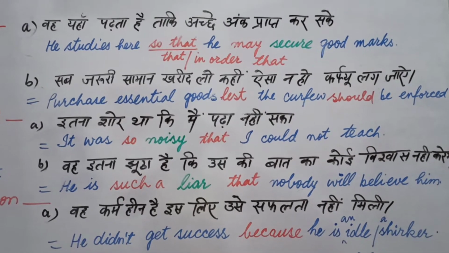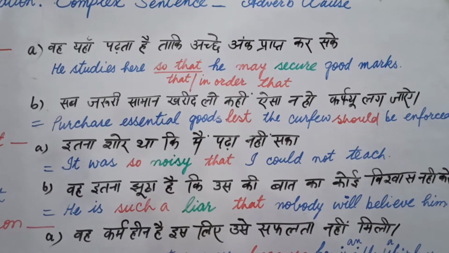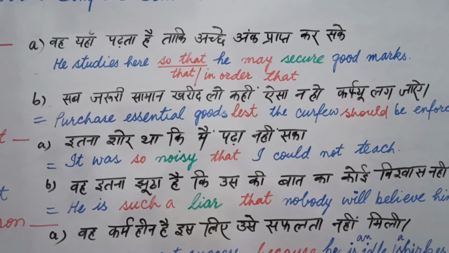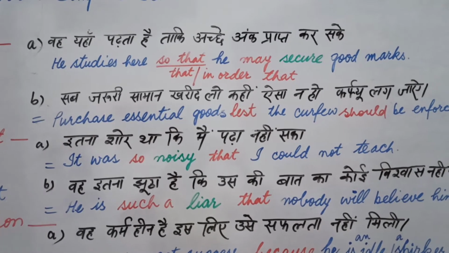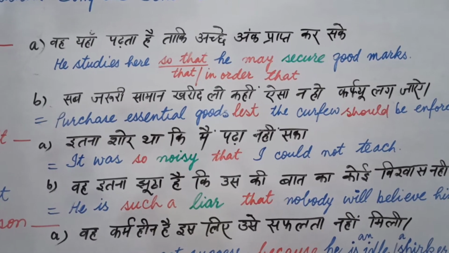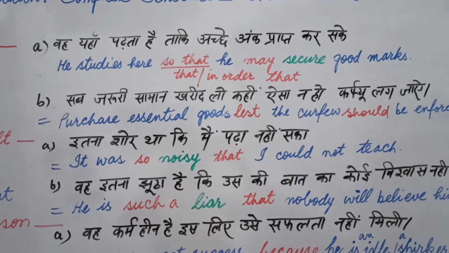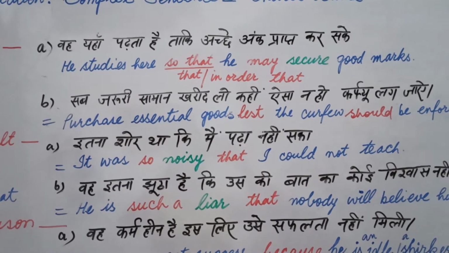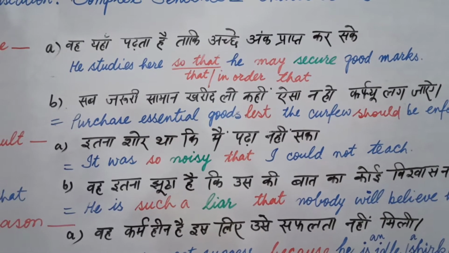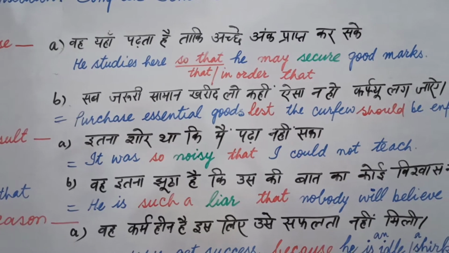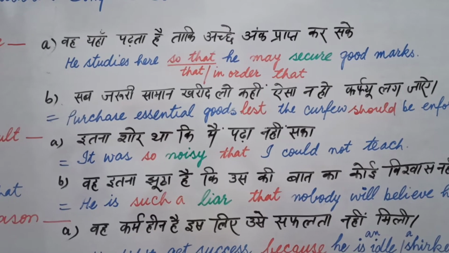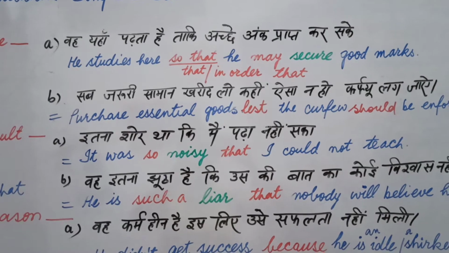वह यहाँ पढ़ता है ताकि अच्छे अंक प्राप्त कर सके. He studies here. You can write so that, or in order that, any one of these. And after this you can write he may secure good marks. May is in the combination of so that, and secure is the first form, and I tried to mention green color to indicate a verb. And may and so that are written in red color because they are interrelated. They are in the combination of the conjunction. So our final translation is: he studies here so that he may secure good marks. And you can opt for any one of the conjunctions, so that, or in order that.